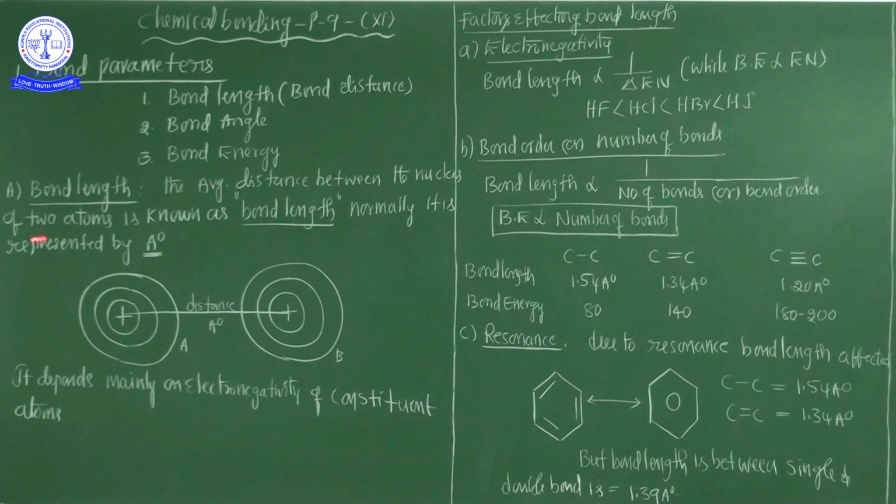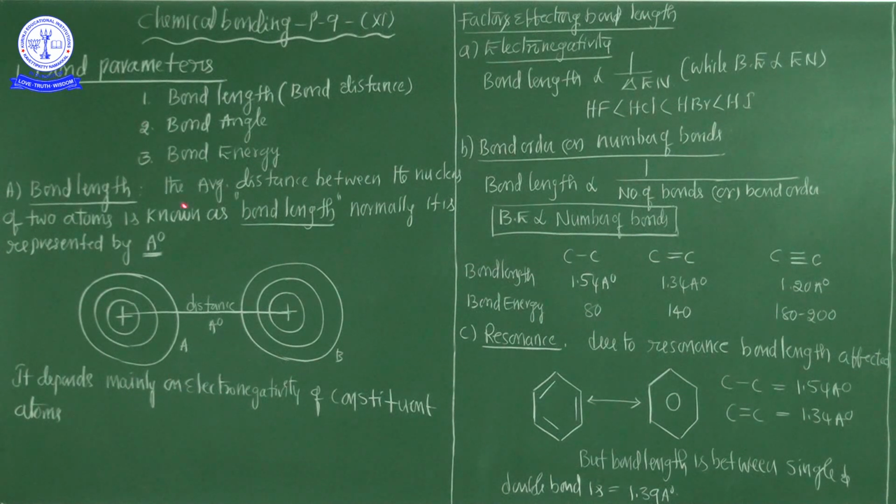Good morning students. In this session we are going to discuss the most important part of chemical bonding, bond parameters. Bond parameters are very important from the chemical bonding point of view in every aspect of the concepts. Fajan's rule was already clearly explained in my previous session. Now in this session we are going to discuss the bond parameters.